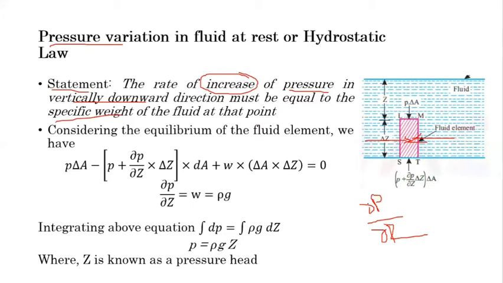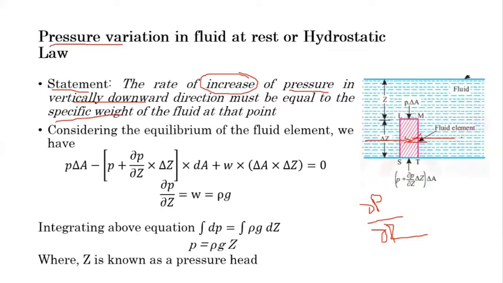The meaning of the partial derivative is that P varies with respect to Z only, and the variation in any other direction is constant. If we consider the three-dimensional Cartesian coordinates, then the variation of P in the x direction and y direction is 0. So P is constant in the x and y directions, and it varies only in the z direction.